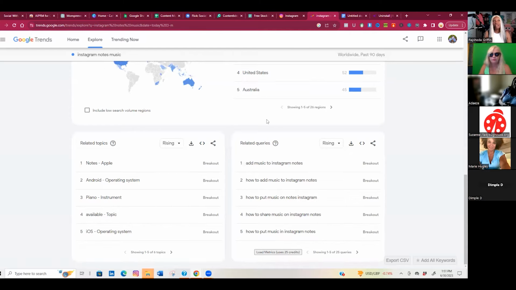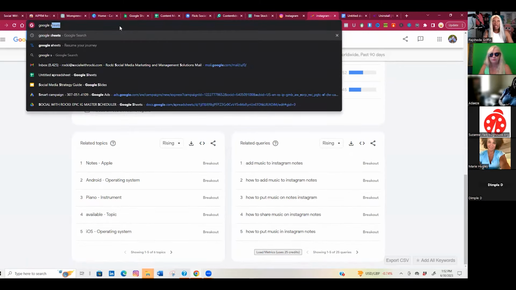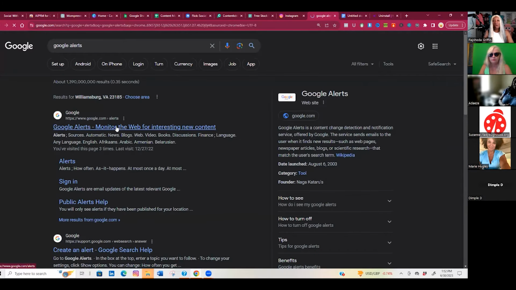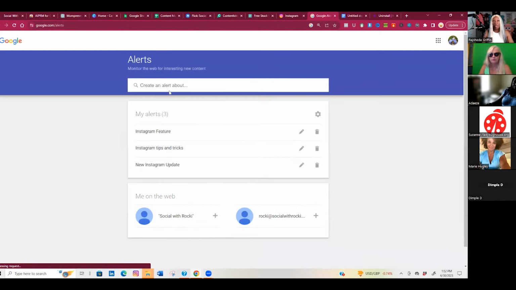All right. So that is Google Trends. Put in your topics, dig around, see what's trending. Google Alerts is kind of the same thing. Once you set it up, it monitors the web with the content that you put in what you want to have alerts about. I have my alerts here, Instagram features, Instagram tips and tricks. So what it'll do is it'll give you the information right to your inbox.